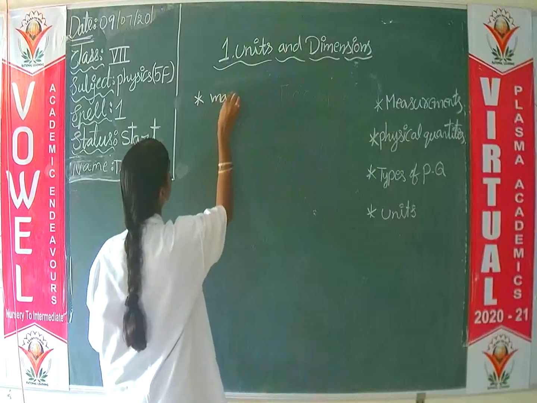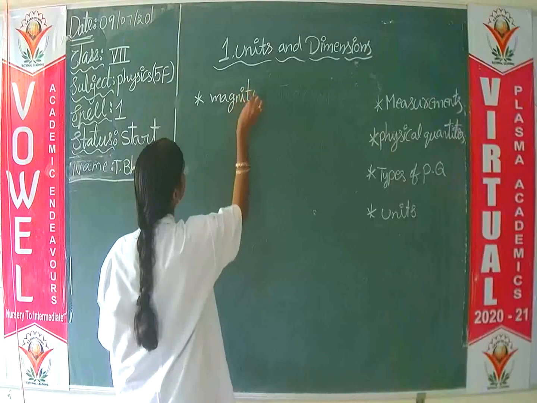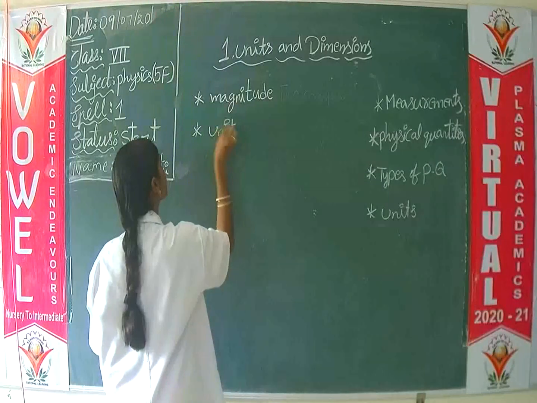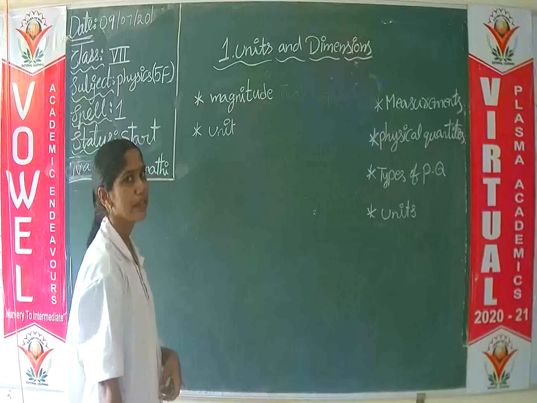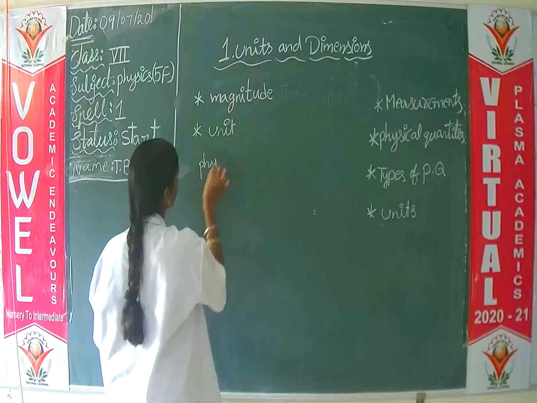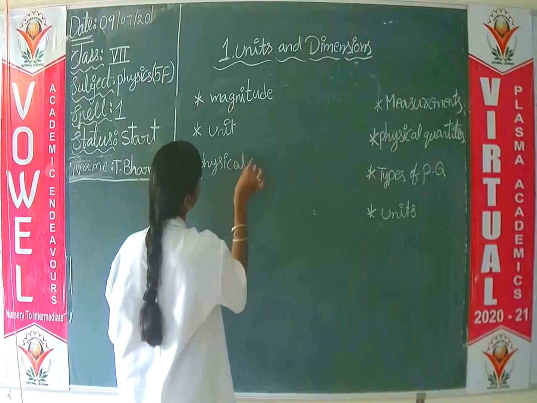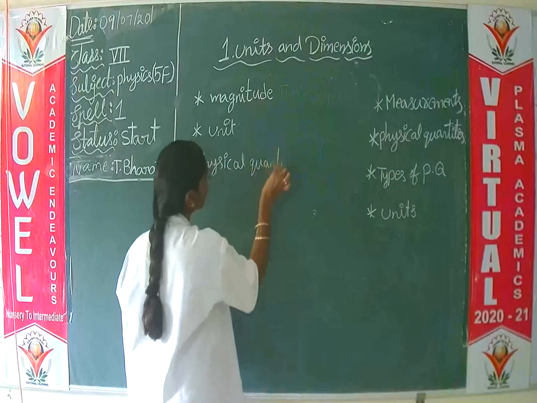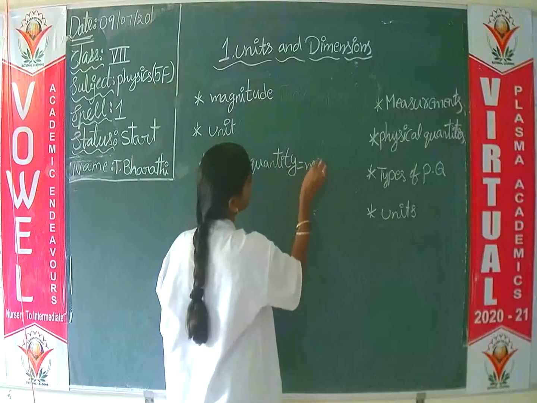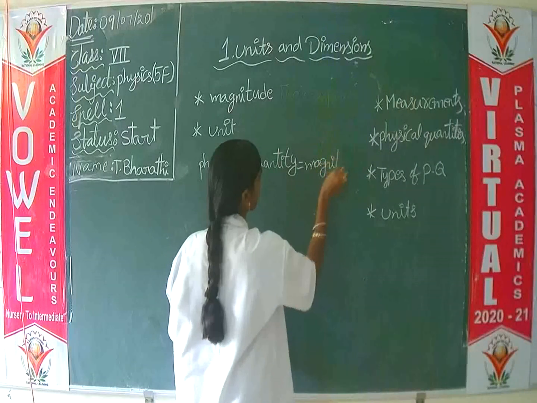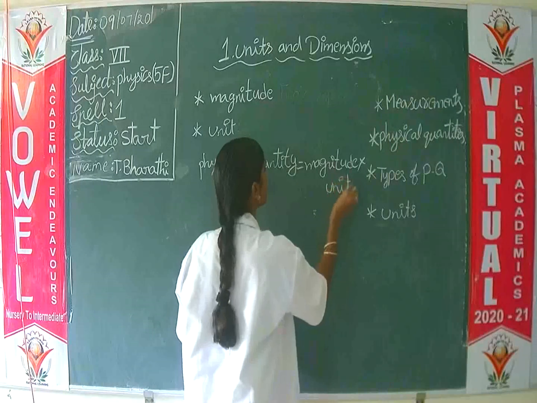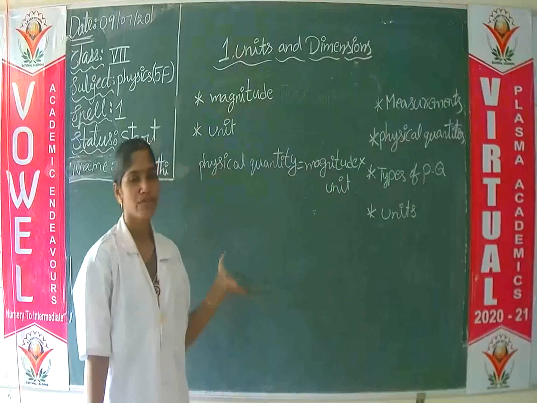First one is magnitude, second one is unit. Based on these two parts we can measure the physical quantity. Physical quantity equals magnitude into unit. From this formula, we can measure the physical quantity.